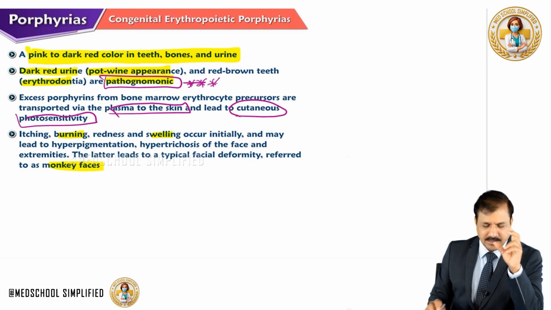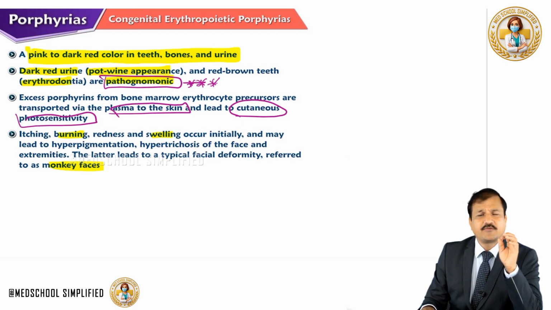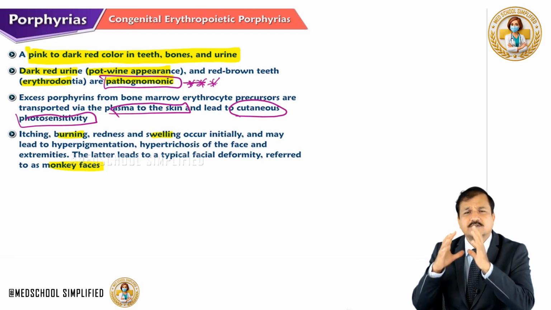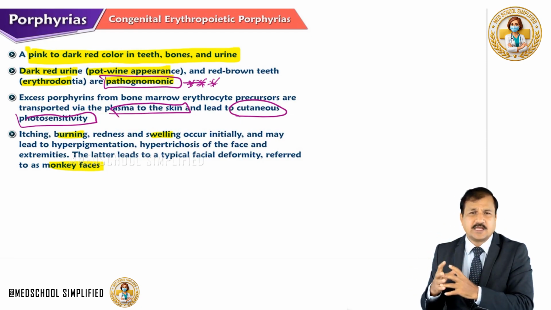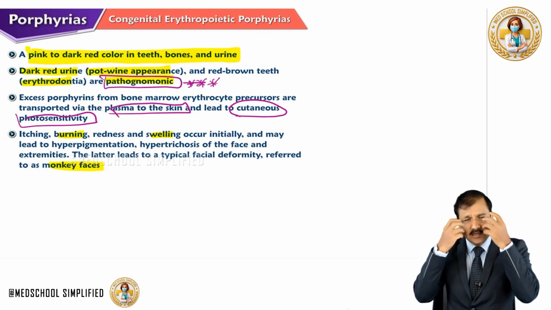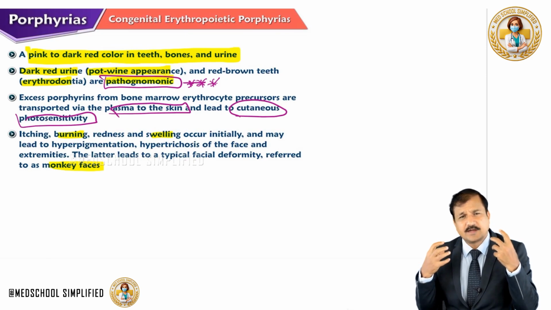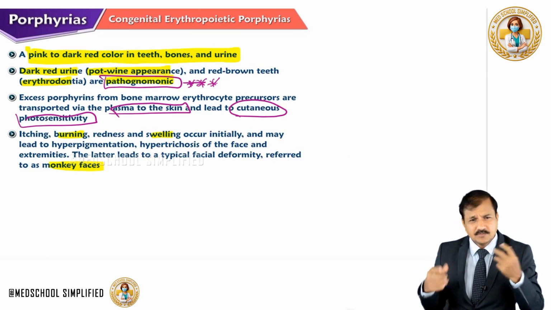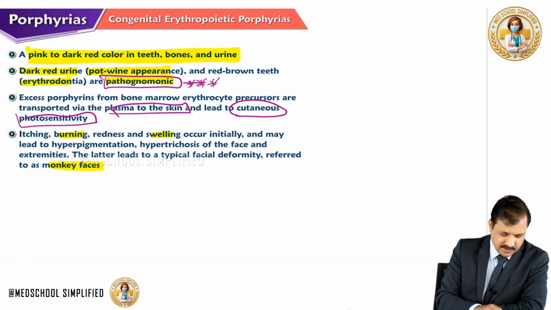That means a patient with congenital erythropoietic porphyria will show a face which you can correlate with the face of a monkey. Why? Because it is hyperpigmented and a lot of hair growth will be there, which is called hypertrichosis of the face. Okay, so that's something you'll have to look for.